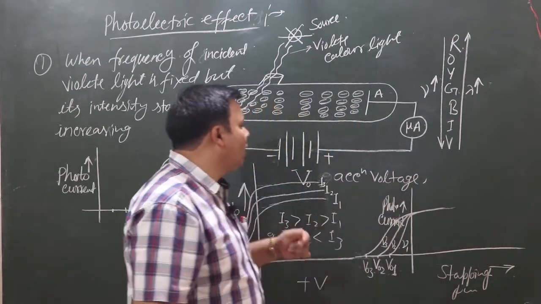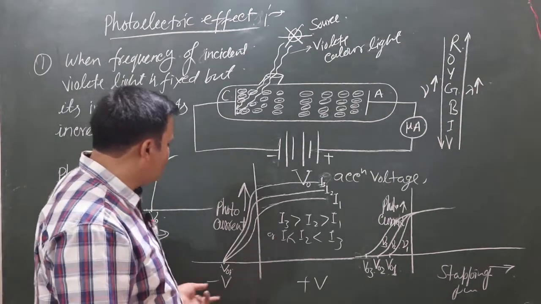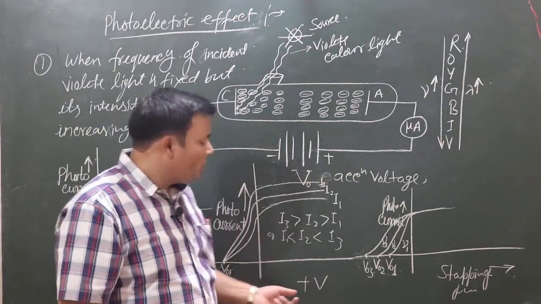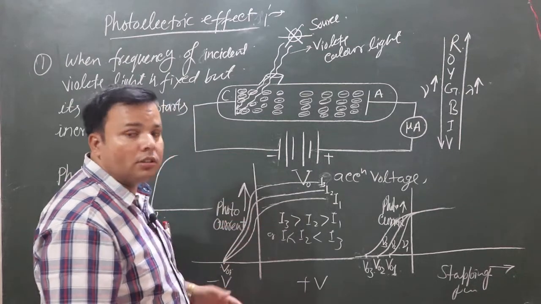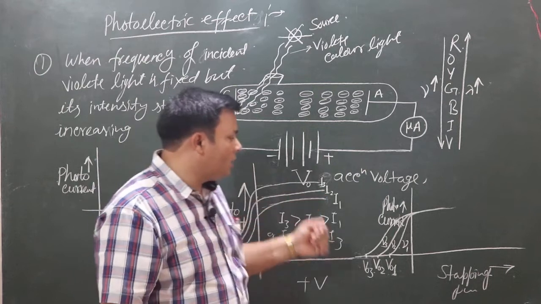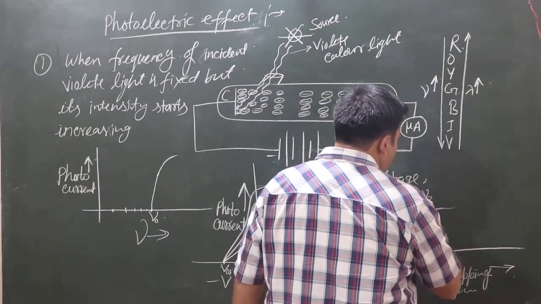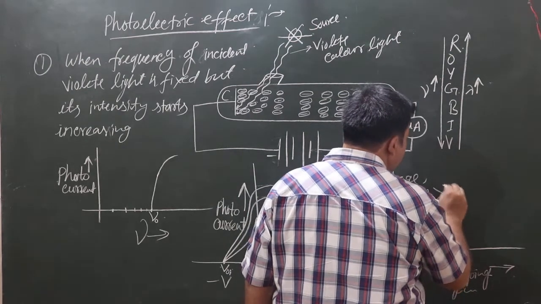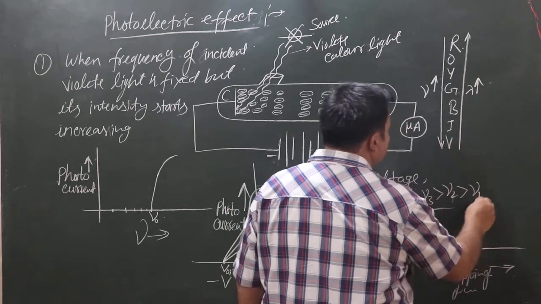Okay, there are three graphs. First is photocurrent versus frequency like this, and the photocurrent versus stopping potential like this, based on intensity of light. Here we can see the frequency of light nu3 is greater than nu2 is greater than nu1.